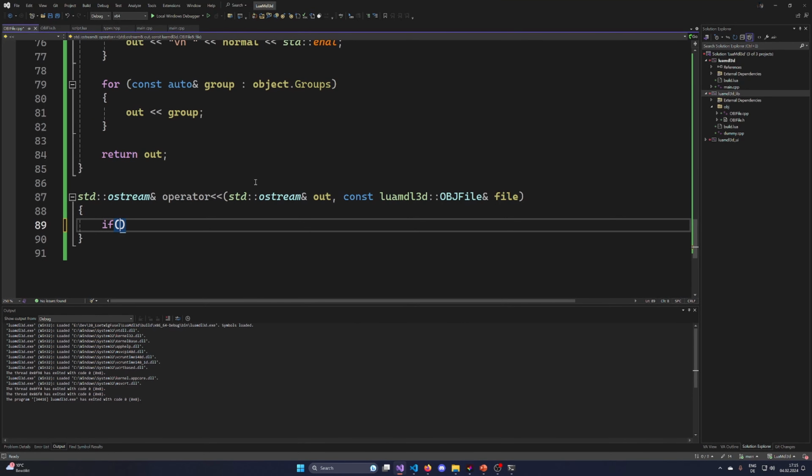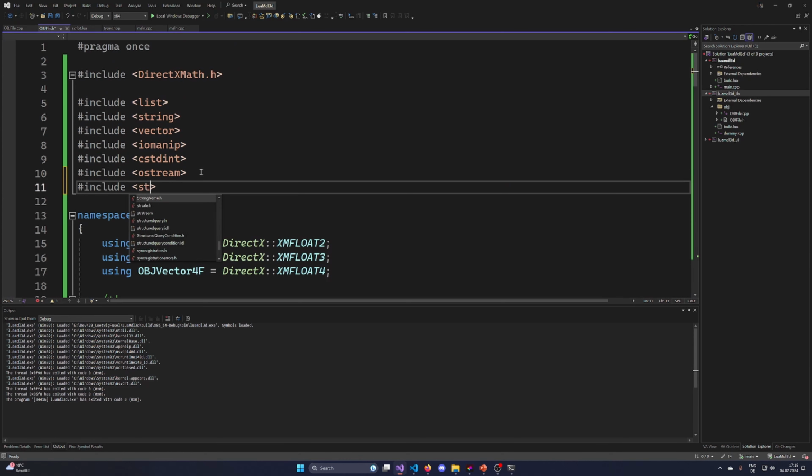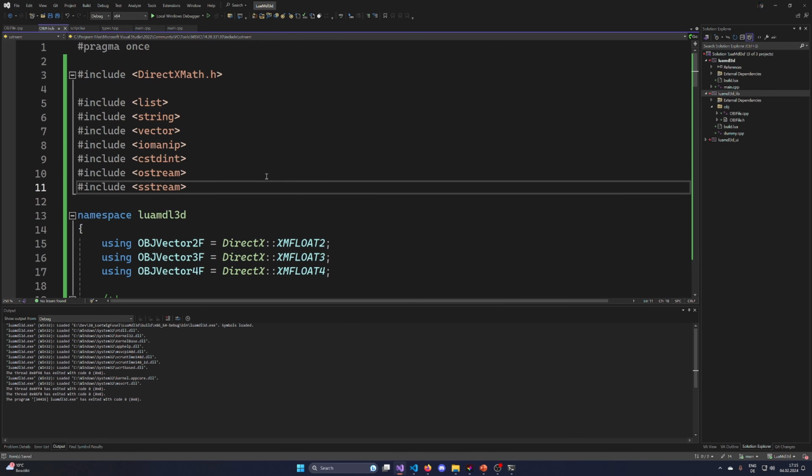So we actually need to work a bit with string streams, which I think we can't because they're not included. We need strings as a stream in here, because we now need to pass the comment line by line.